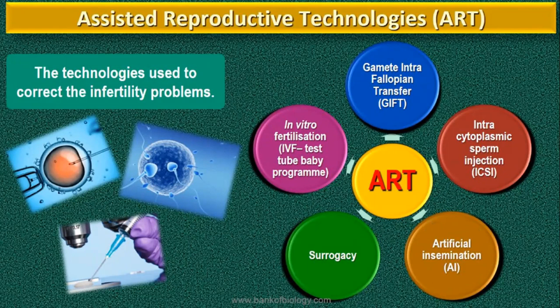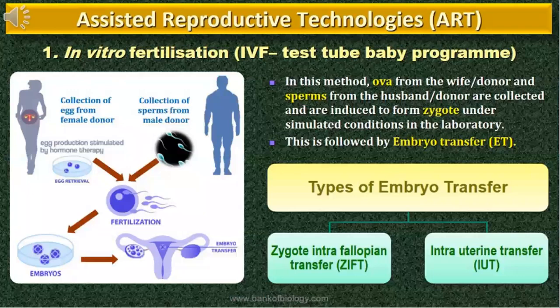So 5 headings are there. That is IVF, GIFT, ICSI, artificial insemination, and surrogacy. These are the 5 important ART which you have to study in this chapter. So let's move on one by one.